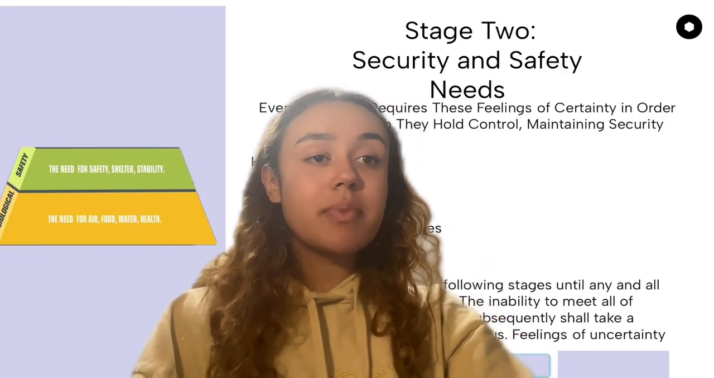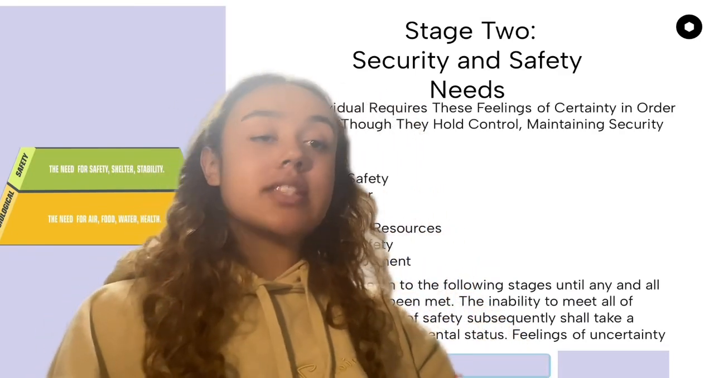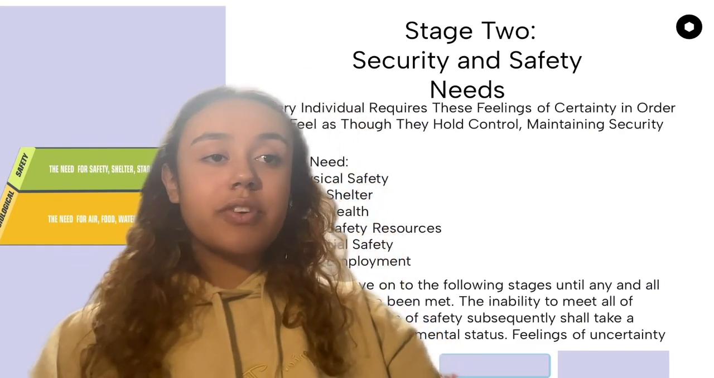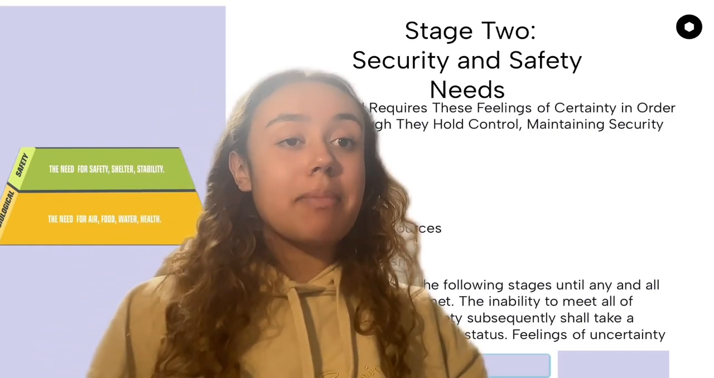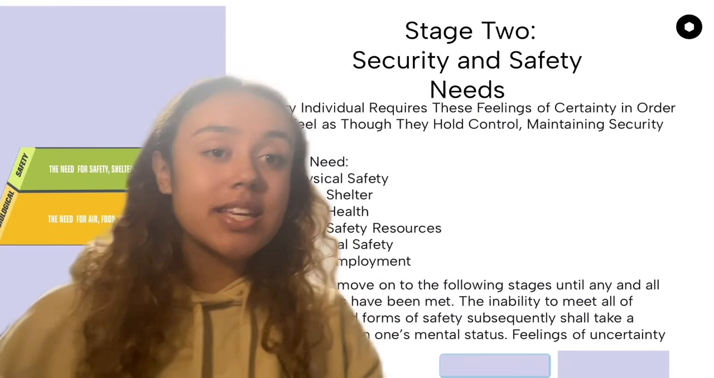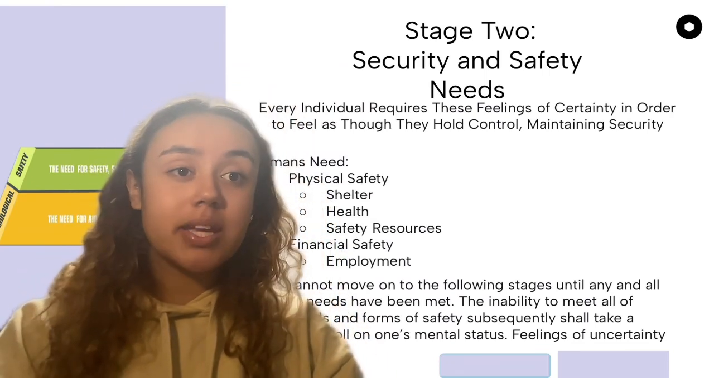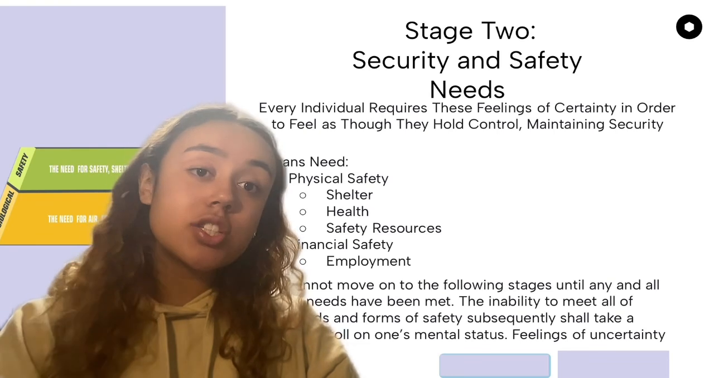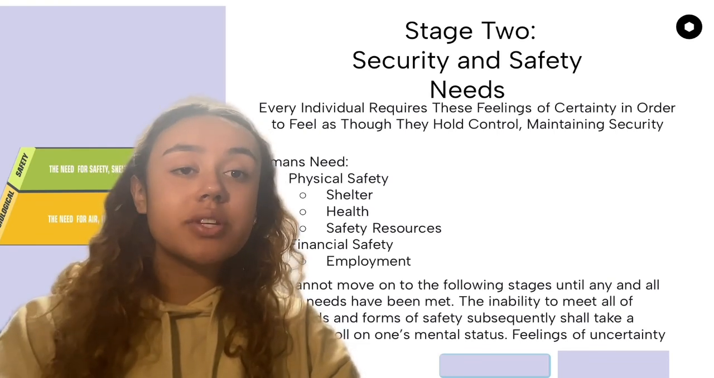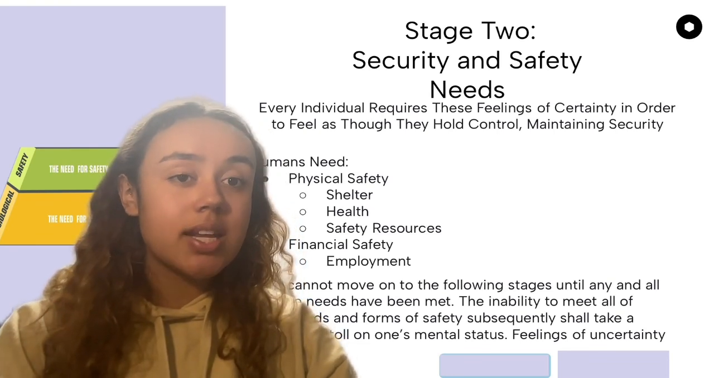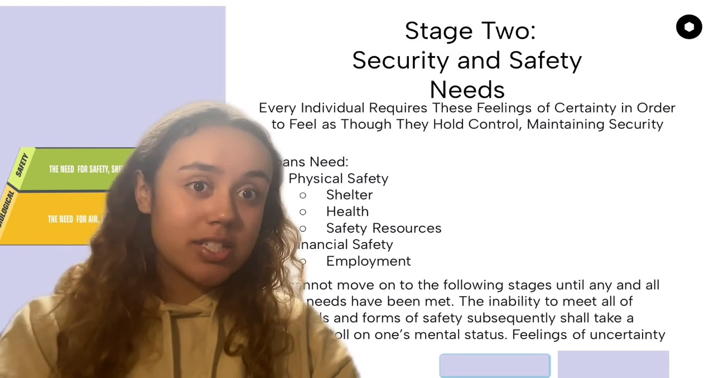Now, stage 2 is our security and safety needs. One requires these feelings of certainty in order to feel as though they hold control and maintain security. Now, these needs can look very different. It can look on a physical or financial basis. Physical would look like shelter, health, and safety resources, much like the physiological needs. And on a financial standpoint, it could look like employment.